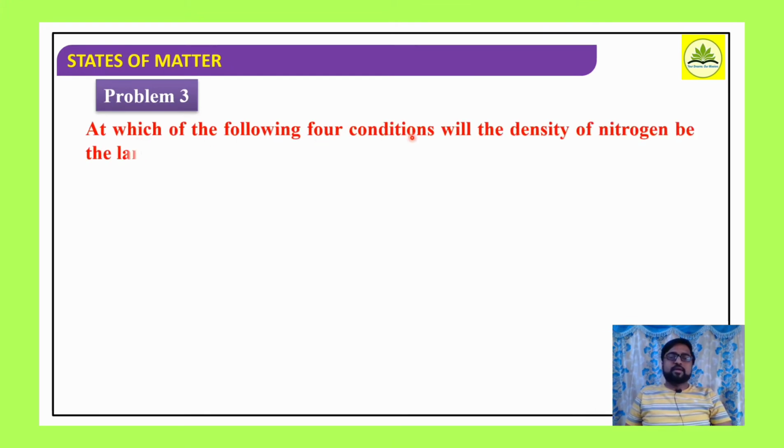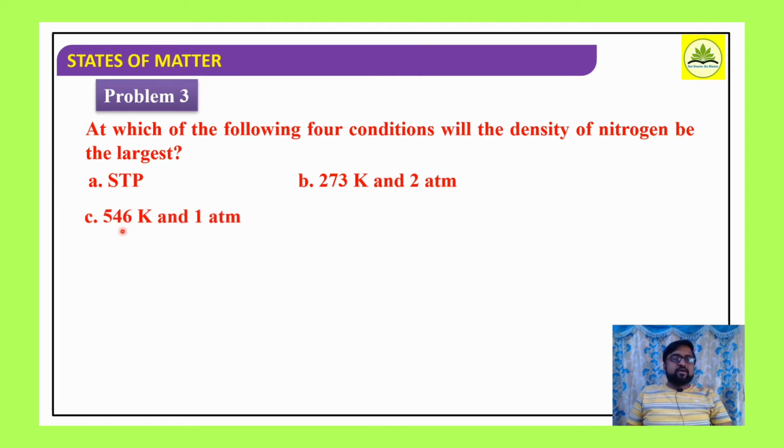At which of the following four conditions will the density of nitrogen be largest? Before we consider the formula, first we look at the options here. Say at STP, standard temperature and pressure, 0 degrees Celsius, 22.4 liters of volume, and pressure 1 atmosphere, or 760 mm of Hg. Then 273 Kelvin temperature and 2 atmospheric pressure, 546 Kelvin temperature and 1 atmospheric pressure, and 546 Kelvin temperature and 2 atmospheric pressures. So the answer will be the second, B.